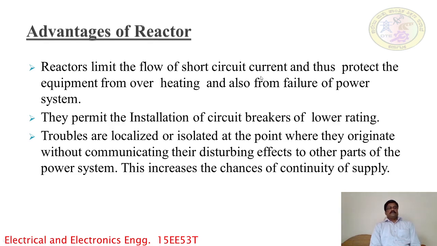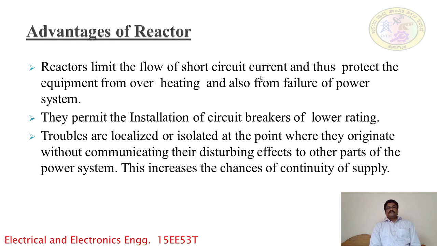Secondly, they permit the installation of circuit breakers at lower rating. This is the most important because a circuit breaker is a switching device. It has its own current setting value.